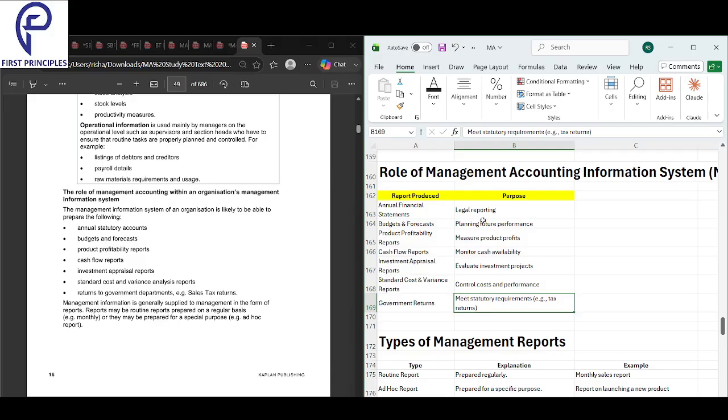So why do you need these reports for this? Why do you need financial statements for legal reporting? Why do you need budget and forecast for planning the future performance?